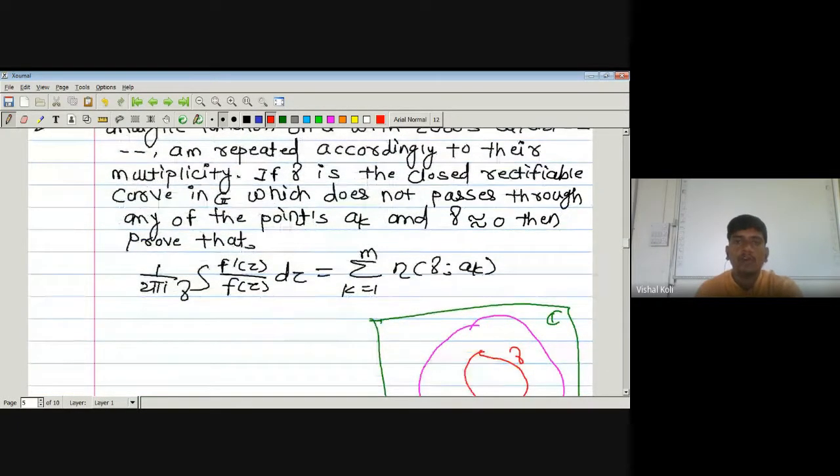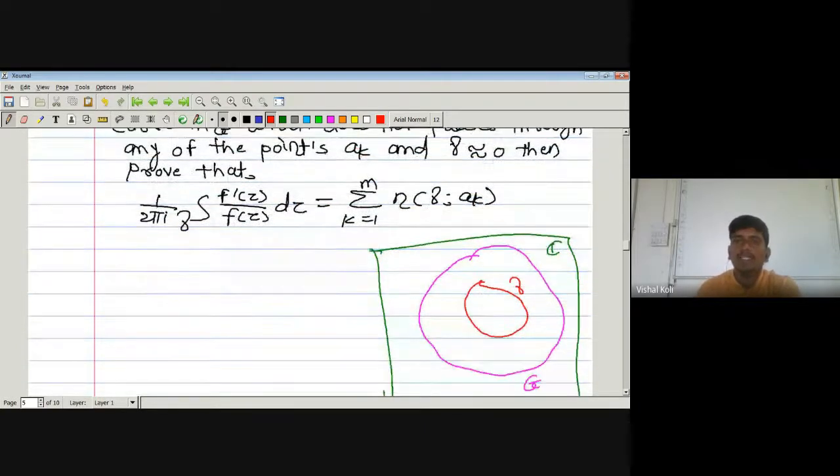There is one restriction on this curve and these zeros: the ak may be inside or outside the curve, but they are not on the boundary of the given curve. So a1, a2 up to am are somewhere here, and outside are a3, a4, whatever, but they are not on the boundary of the curve gamma.